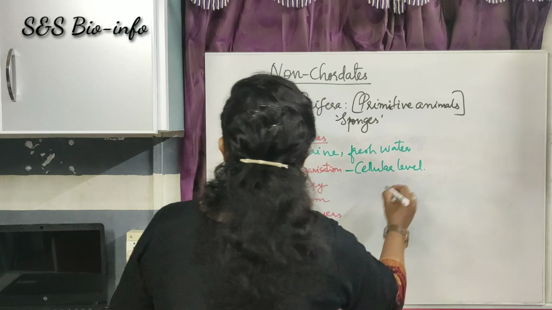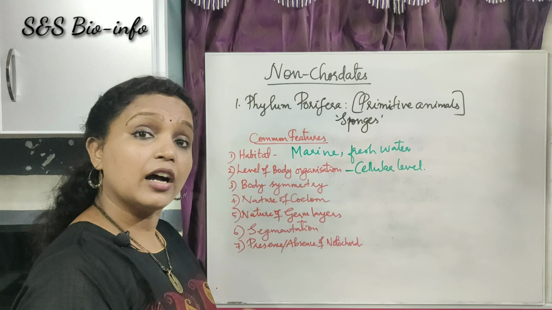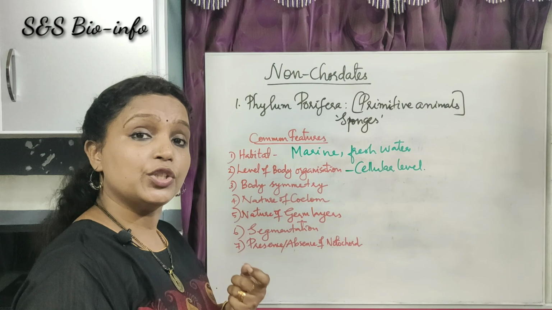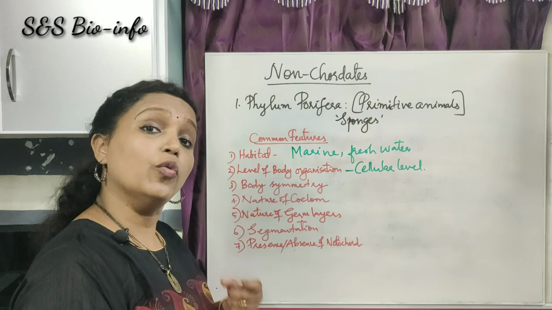Okay, the next one, level of body organization. As they are primitive or simplest organisms, they show cellular level of body organization. Cellular level. So body symmetry. As they have different size and shape, they show various symmetry. So that we can write here various. Nature of coelom. They have no coelom. Such animals are known as acoelomates.